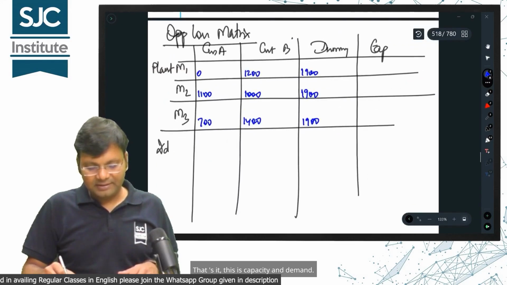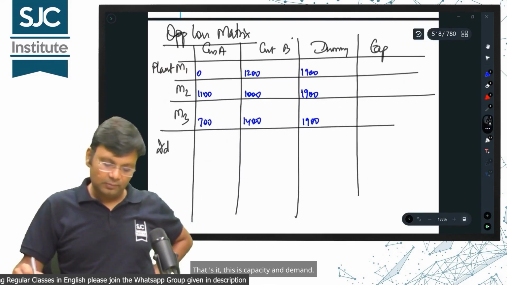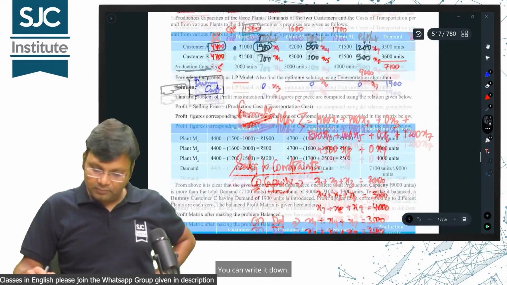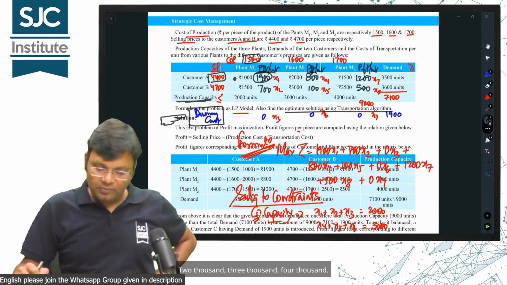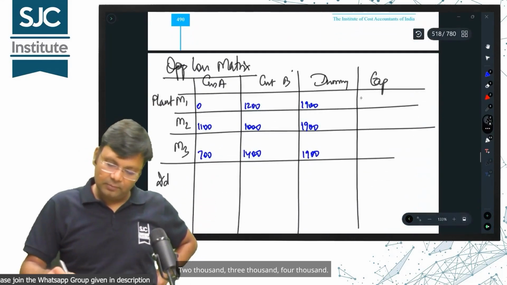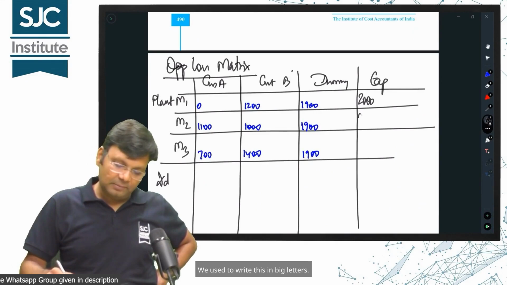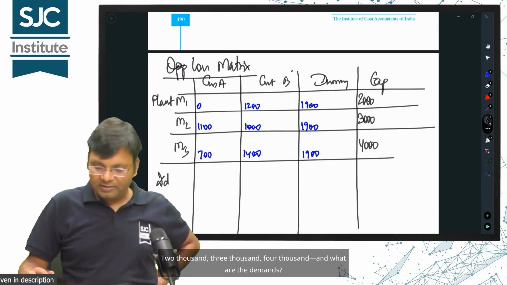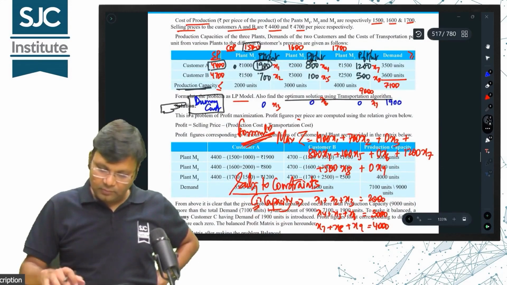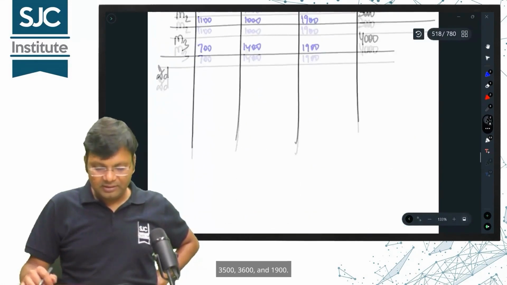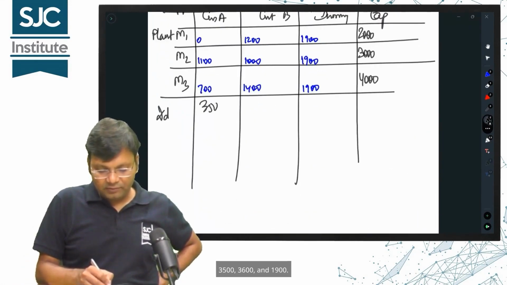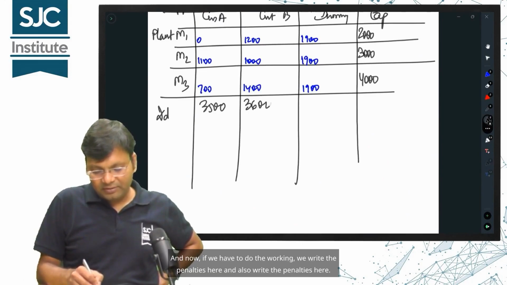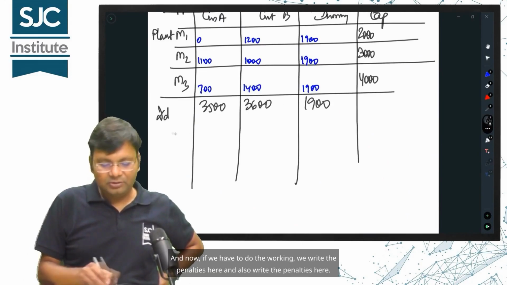That's it. This is capacity and demand. You can write it down. What is the capacity? 2000, 3000, 4000. We used to write this in big letters. 2000, 3000, 4000 and what are the demands? 3500, 3600 and 1900.